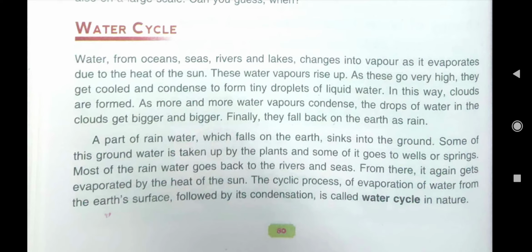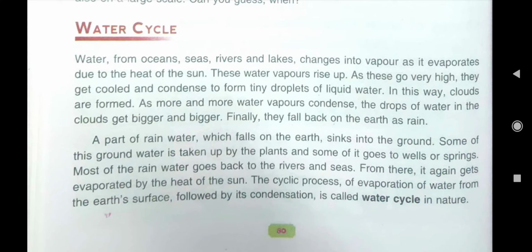In this way, clouds are formed. And as more and more water vapors condense, the drops of water in the clouds get bigger and bigger. And when they become so heavy that the air cannot hold them, then they fall down as rainfall.